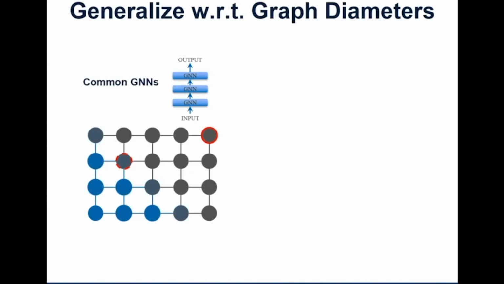Traditionally, like many other graph neural network models, they stack several layers and then output. Given the locality nature of the message passing layers, the receptive size of the model is limited by the layer number. For example, if the model wants to send messages from the bottom left node to the upper right node, although the model can perform well in the training data set, as shown in the red dashed ball, it theoretically cannot generalize to much larger graphs.